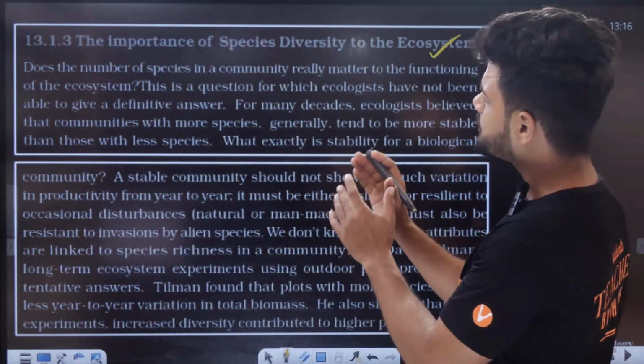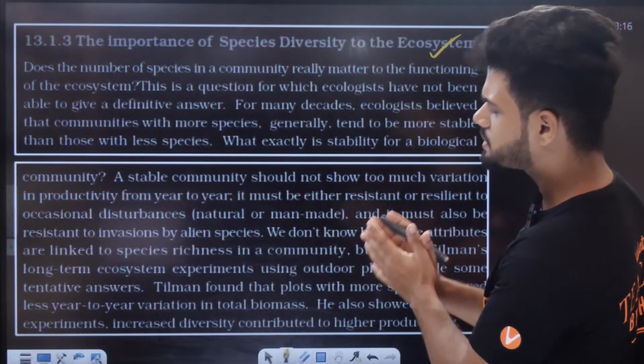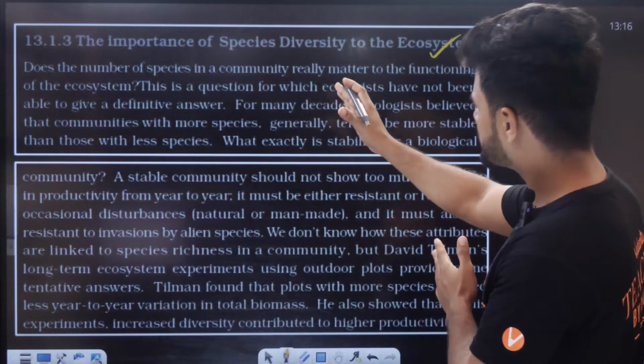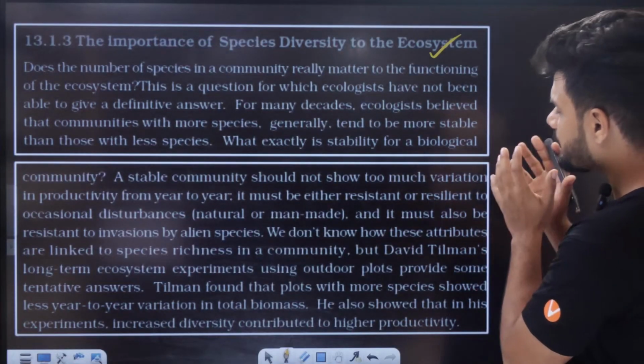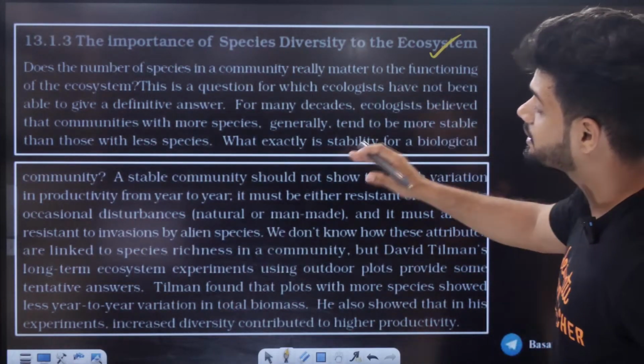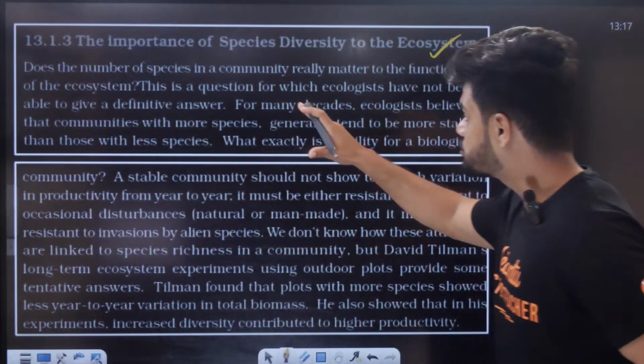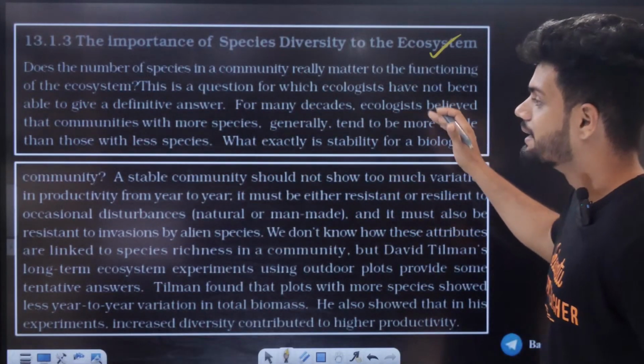Does the number of species in a community really matter to the functioning of an ecosystem? This is a question for which ecologists have not been able to give a definite answer. For many decades, ecologists believed that communities with more species generally tend to be more stable than those with fewer species.